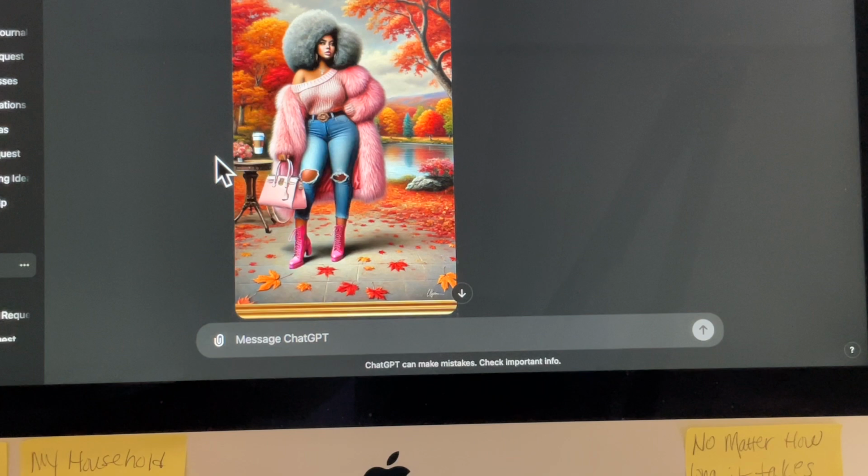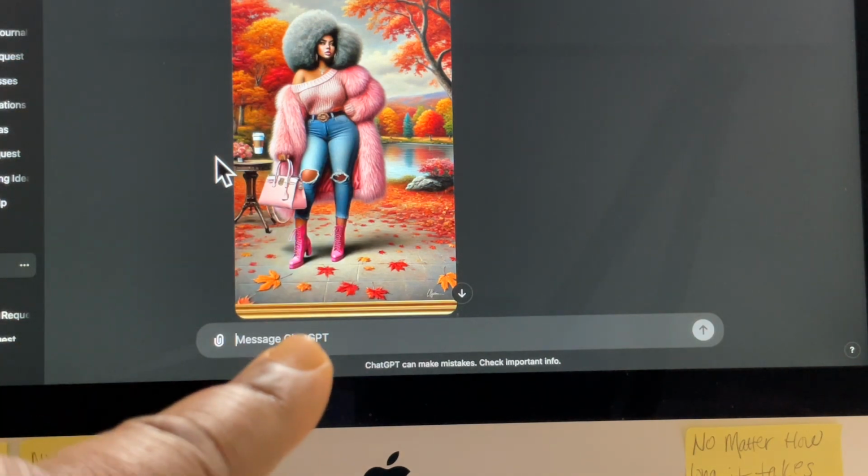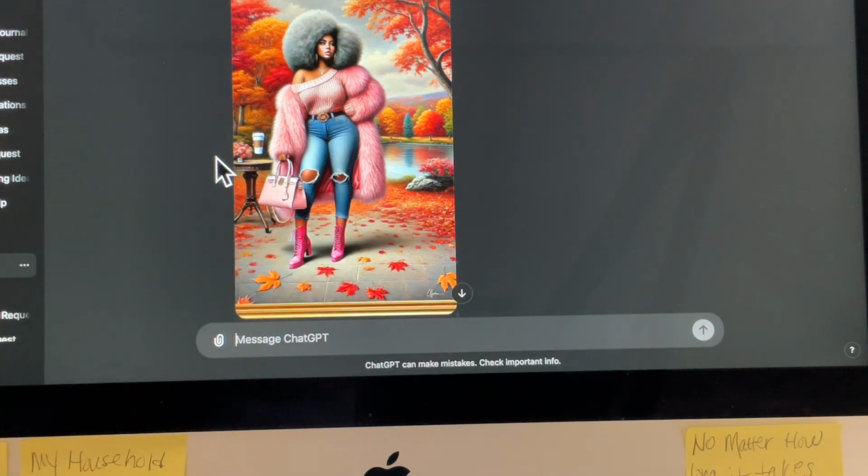So this is the one that I did of her. I think it's absolutely gorgeous, and I did the fall background as you see in the back. Now the only thing that I really don't like about this is that it has the frame part on it, as you can see here at the bottom, the gold, and it also has the gold at the top. And I don't want that.